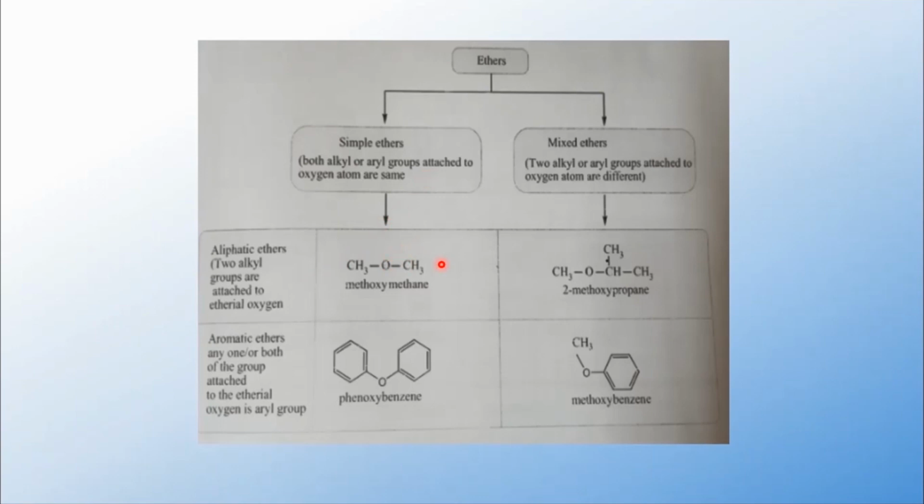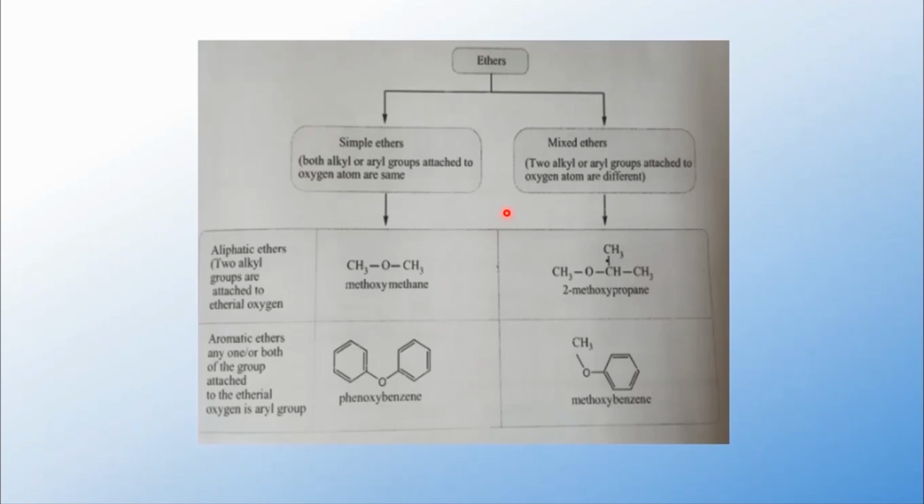CH3-O-CH3. The groups attached to the oxygen atom are CH3, CH3, so it comes under the category of simple ethers. Another example I have given is C6H5-O-C6H5. In this case also the groups attached to the oxygen atom are the same, so it is also another example of a simple ether.